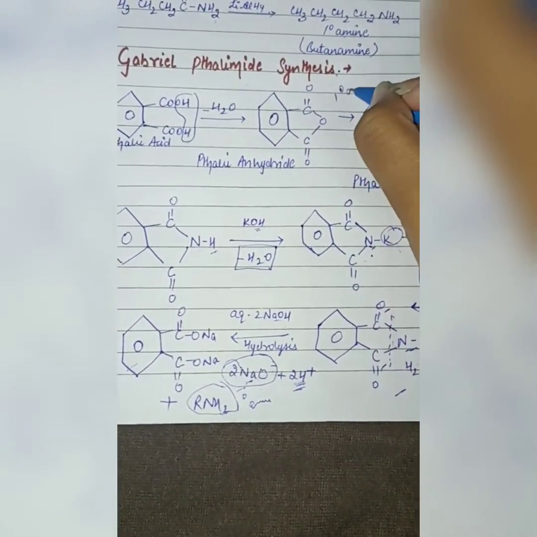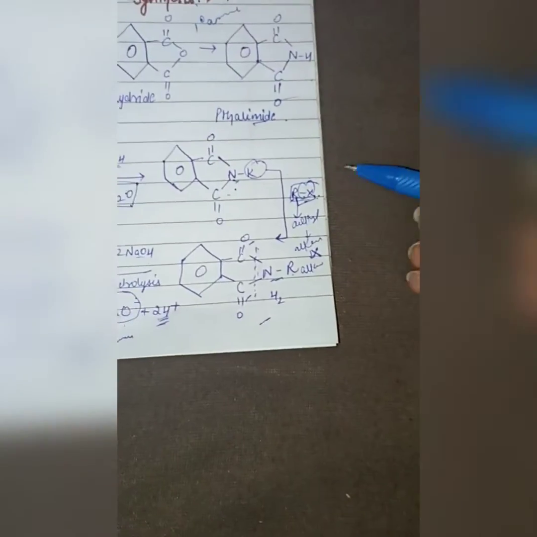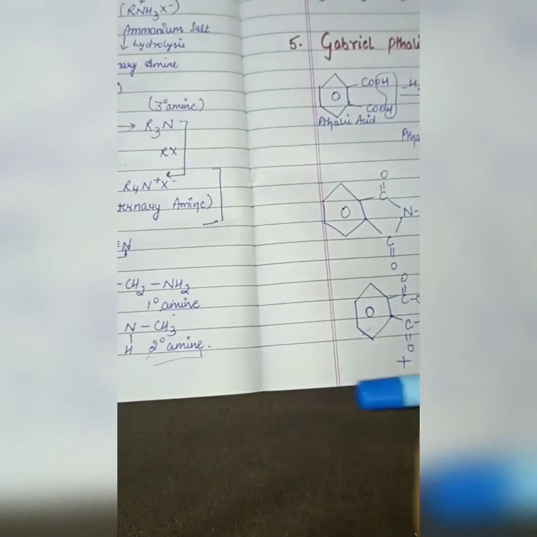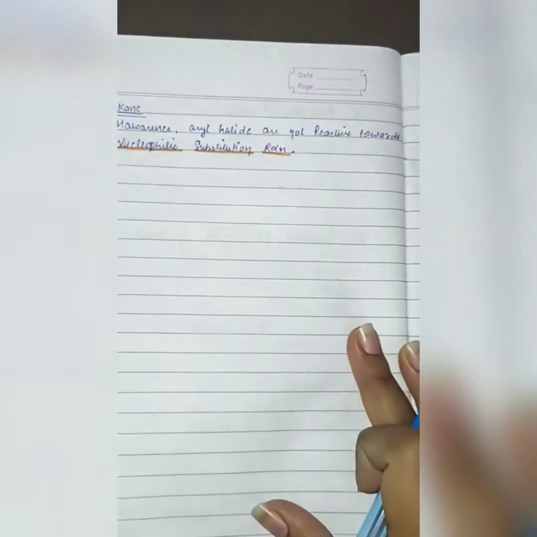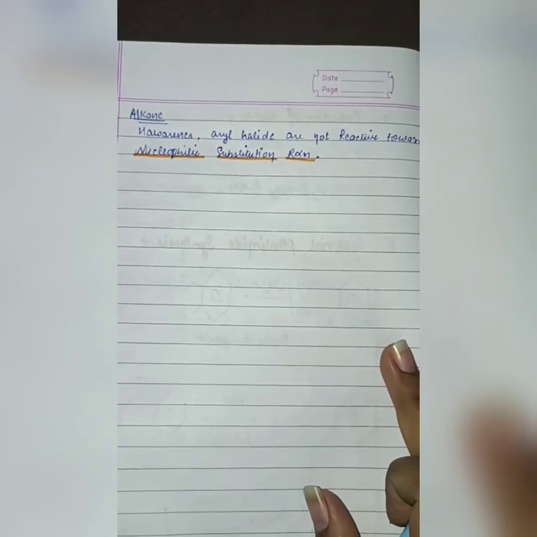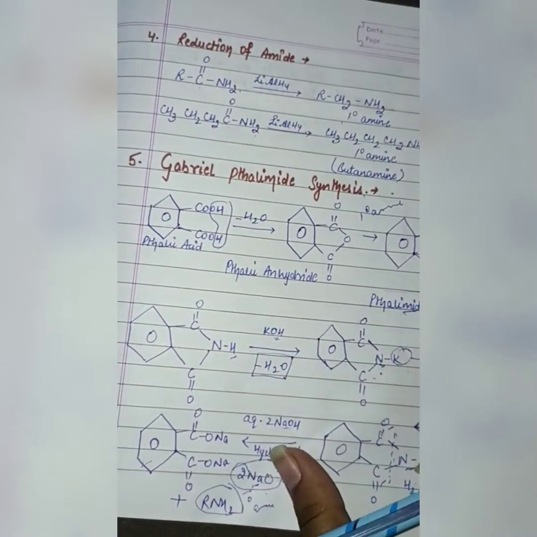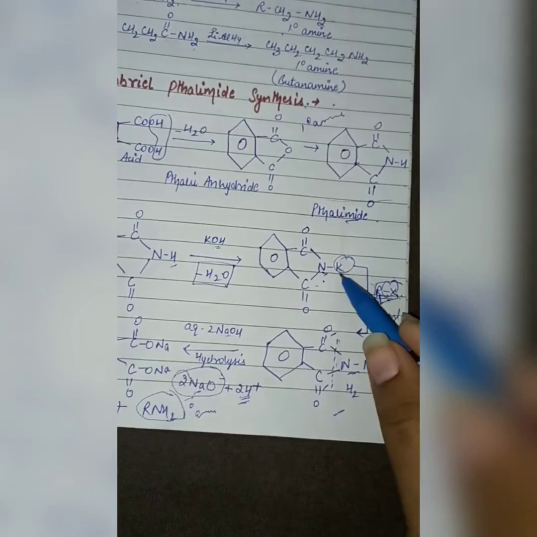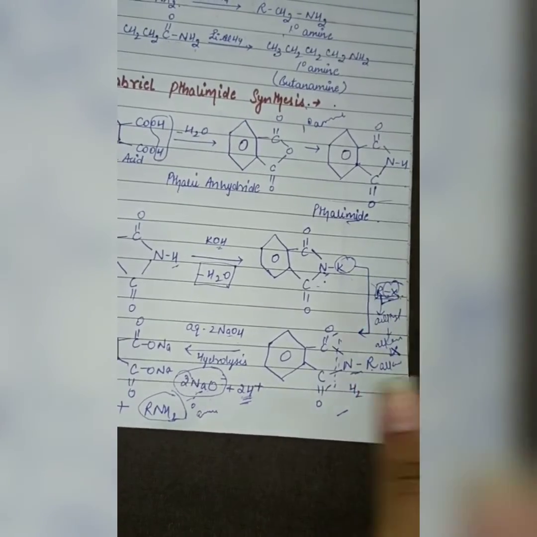Now here we have to use only the alkane part, because haloarenes or aryl halides are not reactive towards nucleophilic substitution reactions, and Gabriel phthalimide is a nucleophilic substitution reaction. So we don't take haloarenes in the reaction because they do not transfer the alkyl part to the nitrogen.